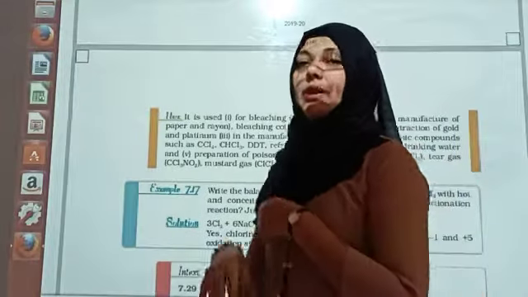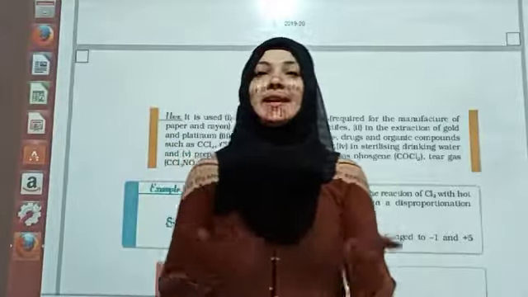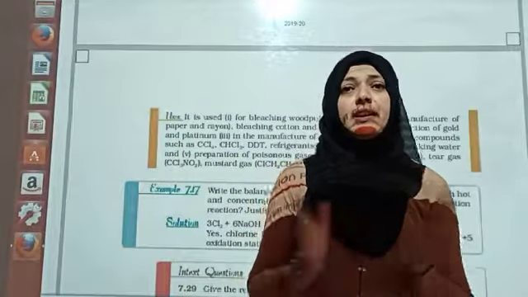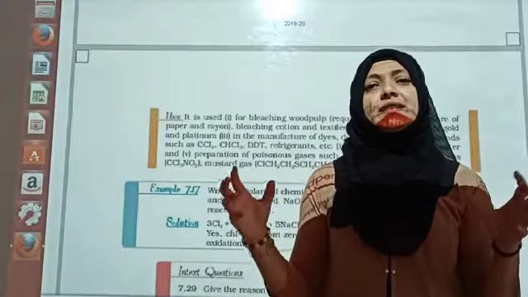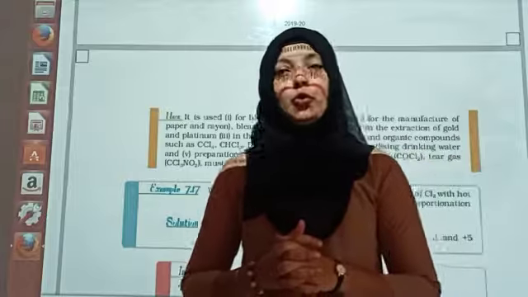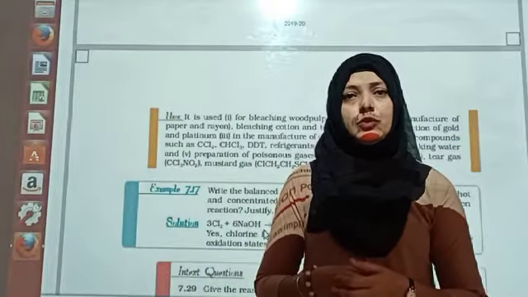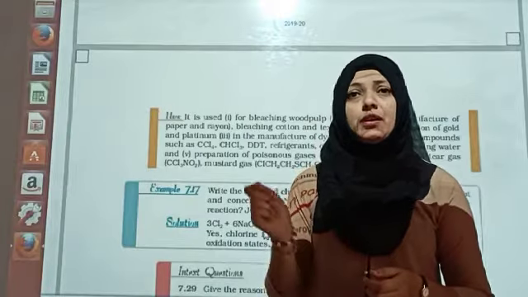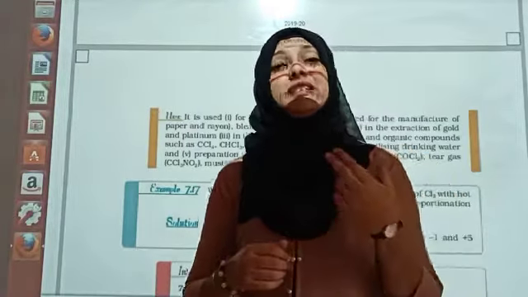Tear gas. Dear students, do you know what tear gas is? Sometimes during communal riots, a lot of public gathers, and the police try to control them, and still the people are not under control. So they may start a lathi charge, hitting people with sticks, or else use another means, tear gas.